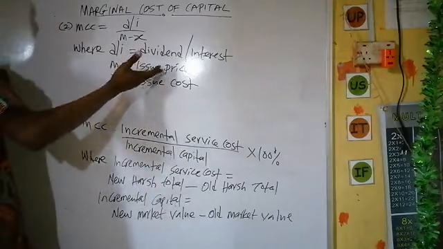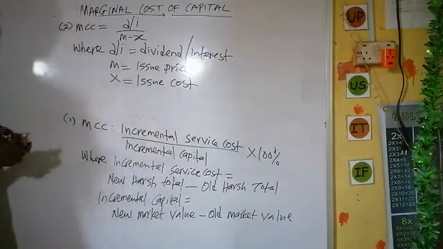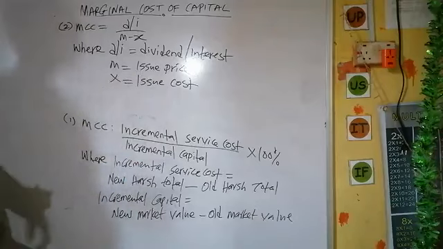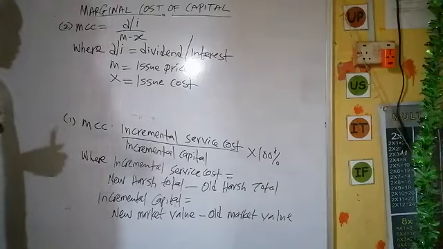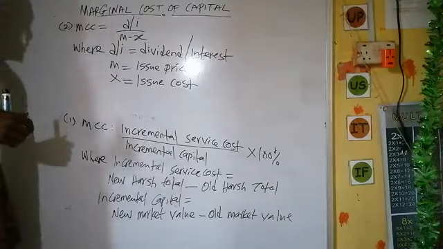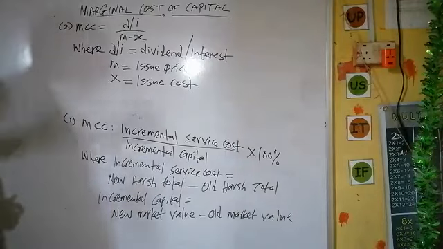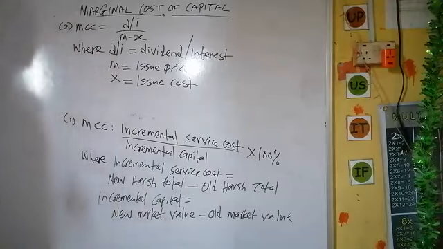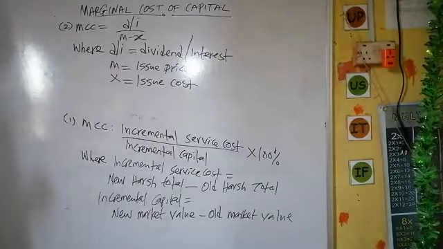Your issue price and issue cost will be given in the question. The question is going to be structured in a way in which you get your issue price and issue cost. The issue price is the price at which the additional capital was issued, while the issue cost is those other costs associated with the issue.